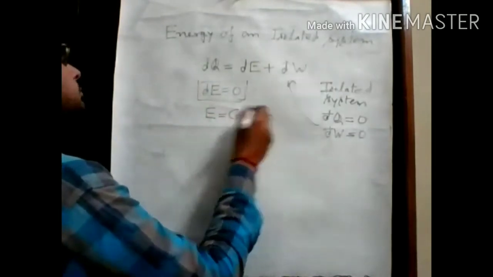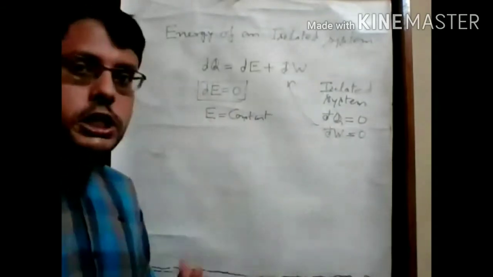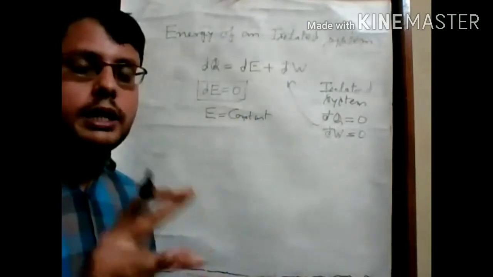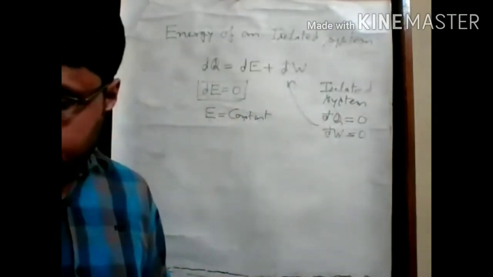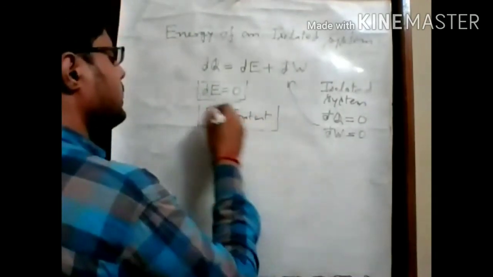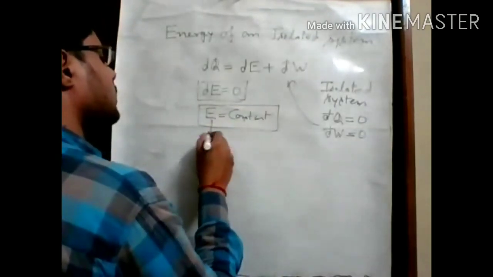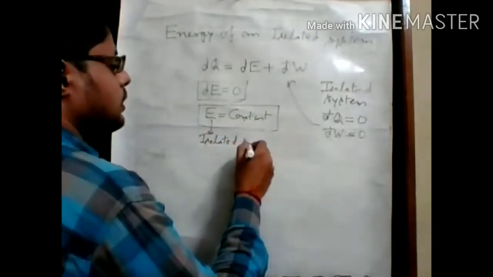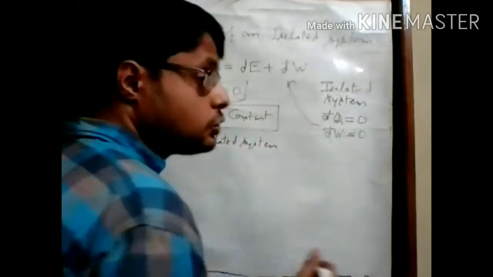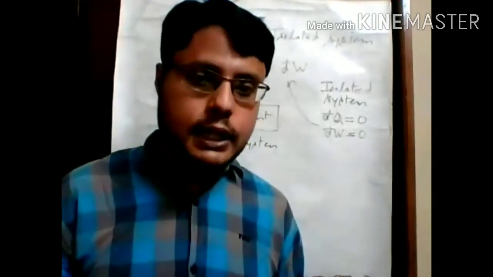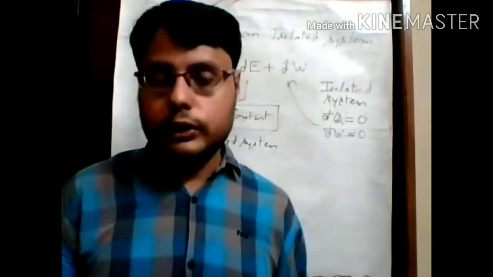So the conclusion is that the energy of an isolated system is always conserved. Its value is always constant. So we can say that the energy of this universe is always constant, because the universe is an example of an isolated system.